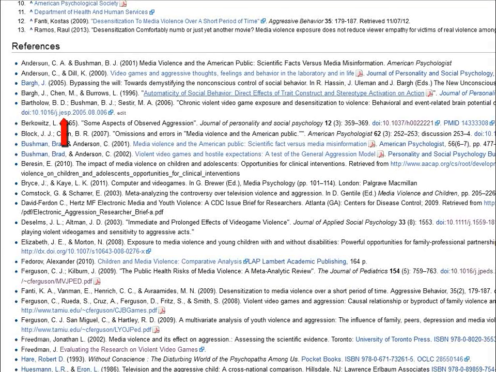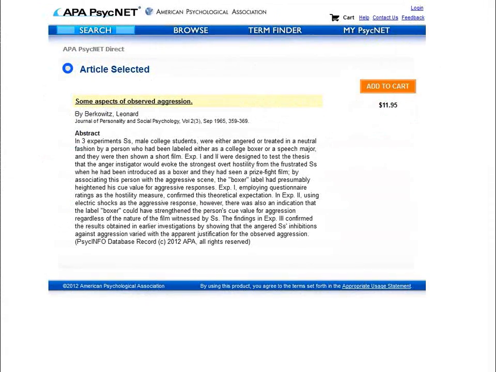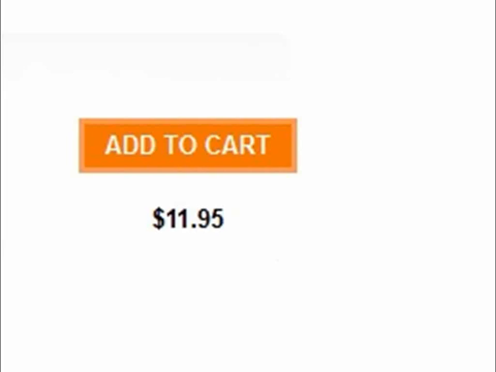Some have links to abstracts only, while some have full text links, and others have both. In this case, many of them have links to full text, but not all. For example, the article entitled Some Aspects of Observed Aggression. This can be purchased online, but how can you check to see if Corban University Library has this article?